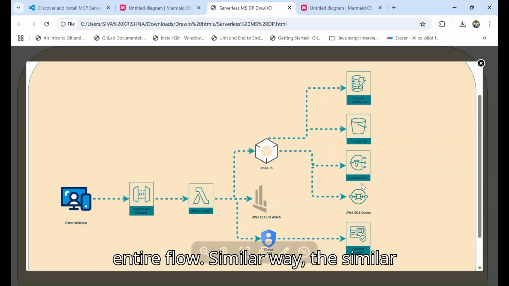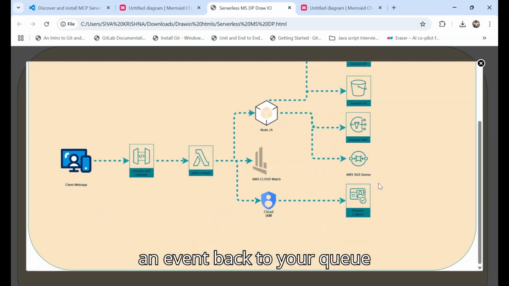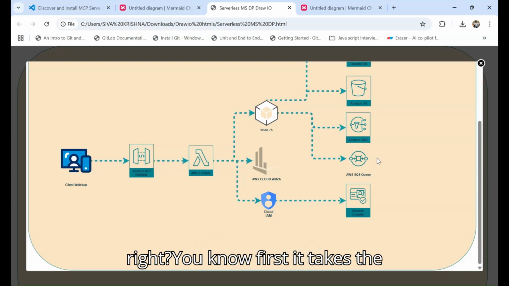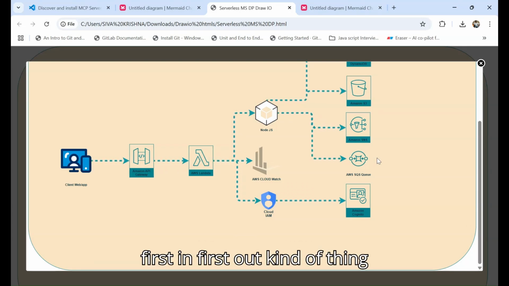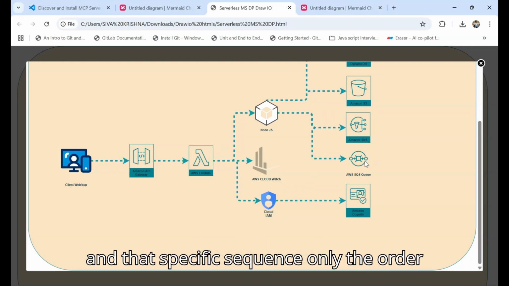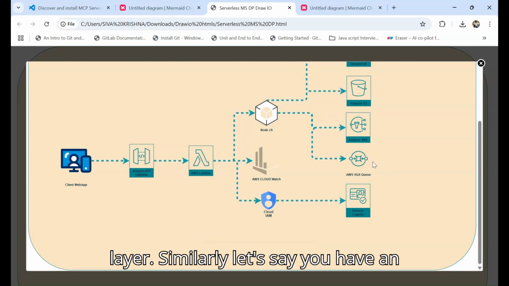In a similar way, for a similar purpose, with SQS, the queue, you want to send an event back to your queue. It's a queue, right? First it takes the information in queue order, first in first out kind of thing. Whichever is inserted first, in that specific sequence only, the order is going to be executed. That kind of action you can do on this specific layer.